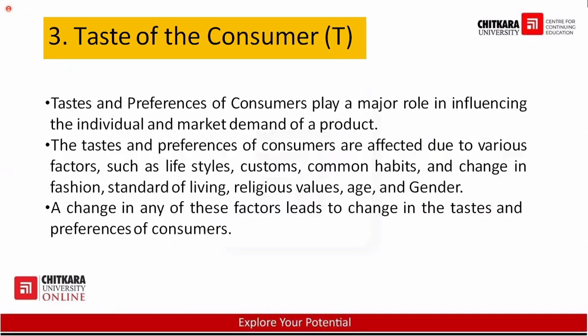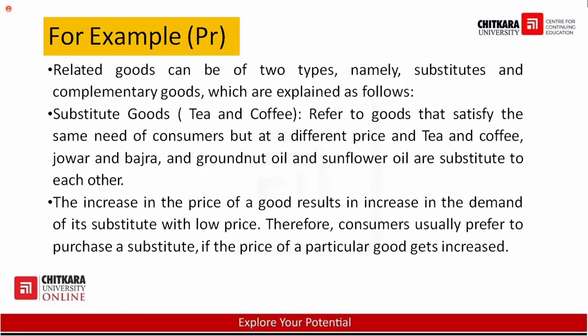Similarly, in case of substitute products. So what are the substitute products? Substitute products are those which can be replaced with one another. For example, tea can be replaced with coffee. It is a substitute product. And two brands of salt, Captain Cook Namak or Tata Salt, these are the substitute products of each other. Similarly, lemon juice or another kind of juice can be a substitute of each other. Coke and Pepsi, they are generally considered substitutes of each other, which can be replaced with one another. So these are substitute products.